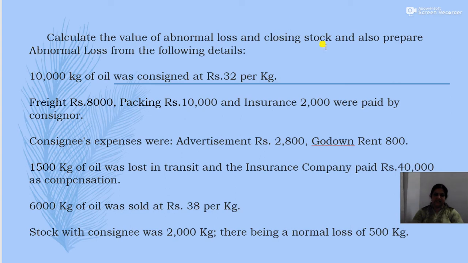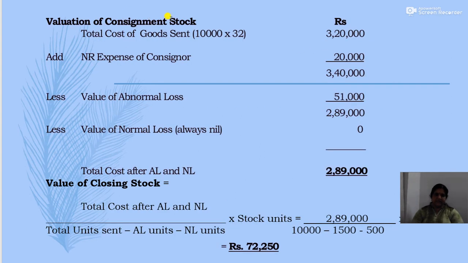Now next is the valuation of closing stock. So valuation of consignment stock: total cost of goods sent, that is 10,000 kg of oil at the rate of rupees 32, that is 3,20,000. Then add non-recurring expenses of consignor. So the total non-recurring expense of consignor is 20,000. Then there is no non-recurring expense of consignee, so there is no need to add expense of consignee.